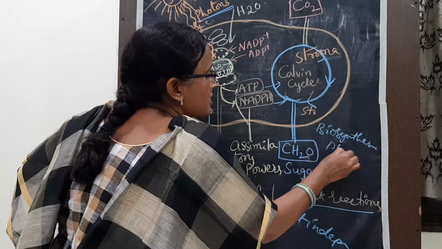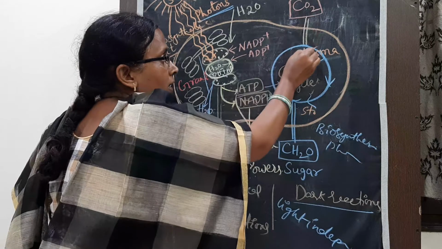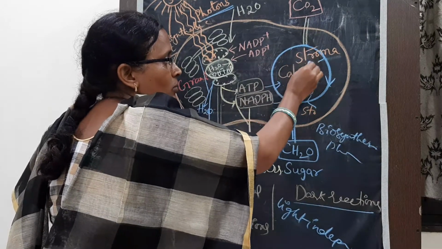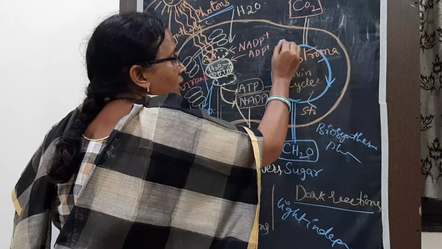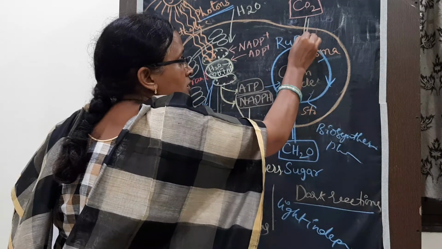When carbon dioxide enters through the stoma, it is accepted by RuBP, ribulose bisphosphate.